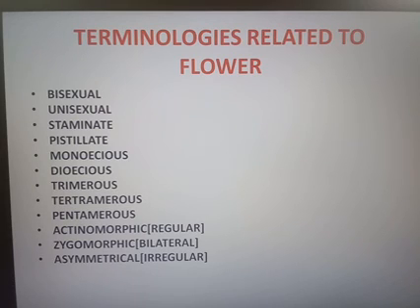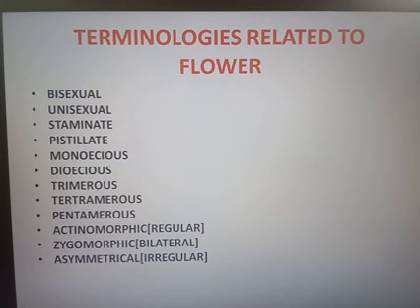Zygomorphic means irregular. Suppose the flower of cassia, pea, bean, gulmohar. When we cut the flower, we don't get equal halves except through only one plane. That is zygomorphic. Asymmetrical means a flower in which the petals are dissimilar and it cannot be divided into equal halves through any plane.